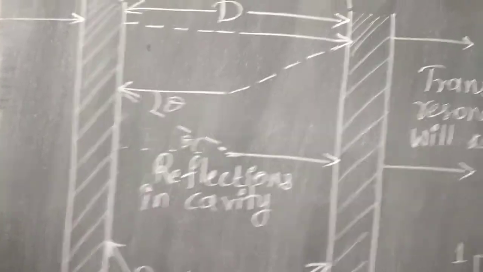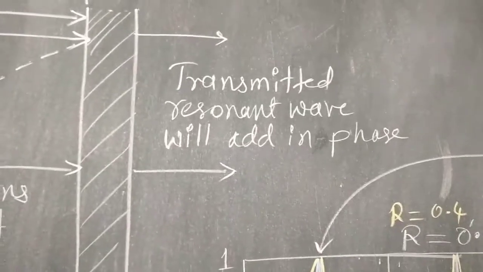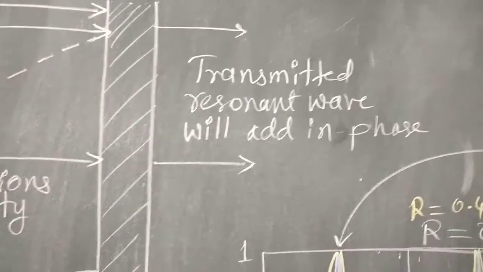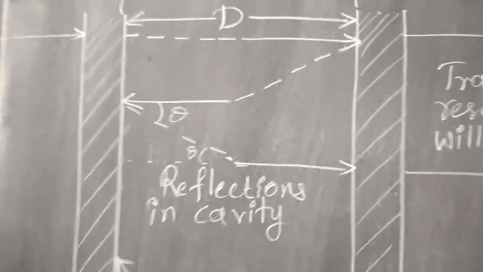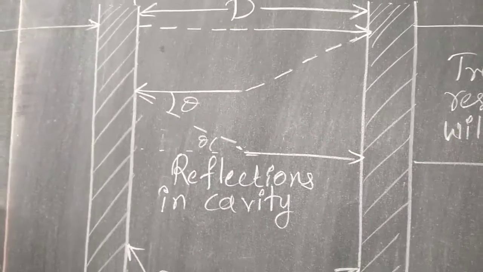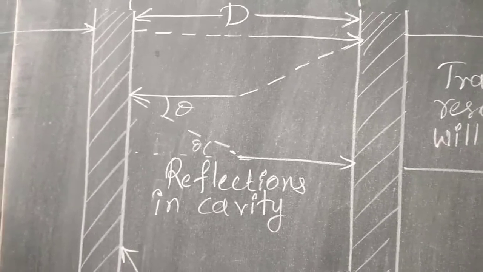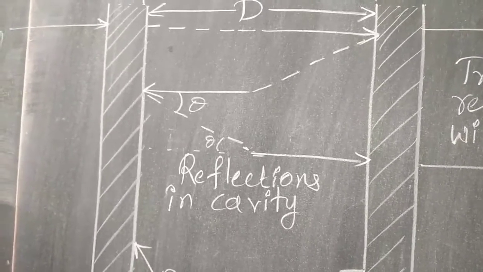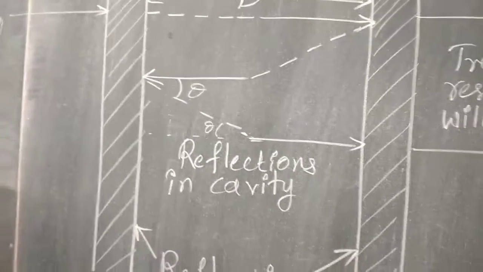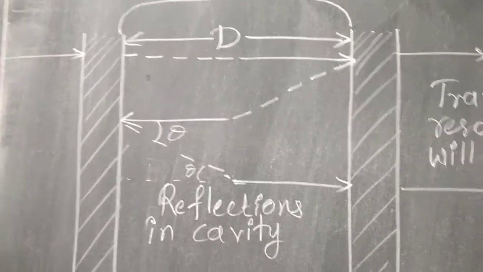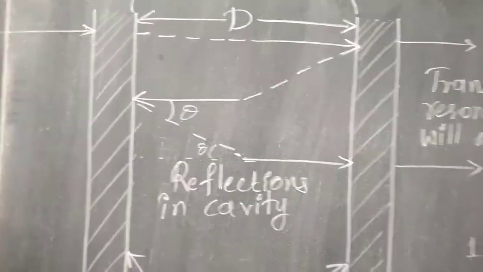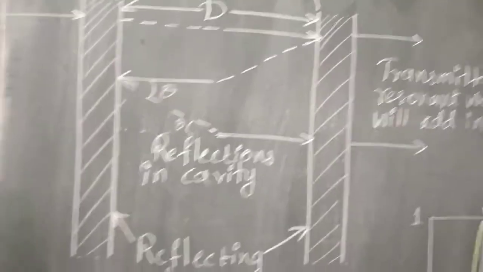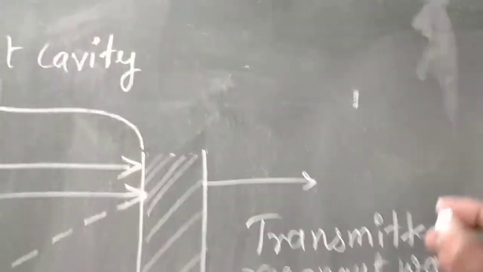When it is coming out, they add in phase, meaning constructive addition. If they are reflected back inside the cavity, it is destructive. Now, what is the resonant wavelength? Let me consider the wavelength as lambda. Okay, wavelength is lambda.